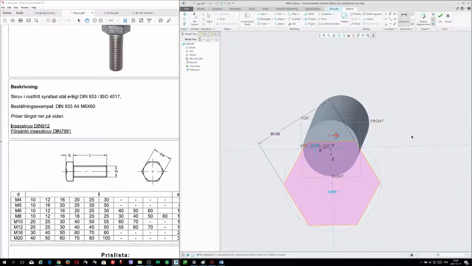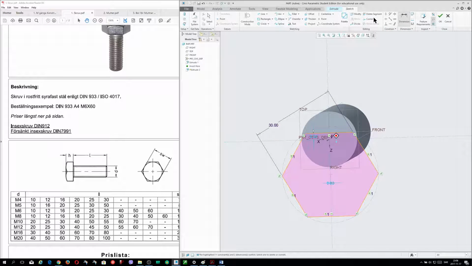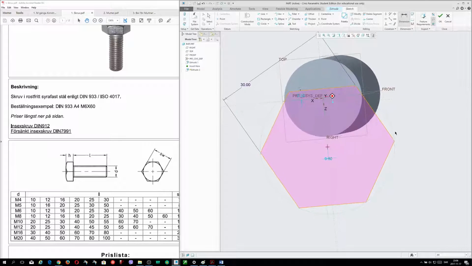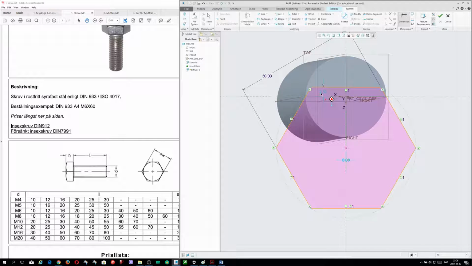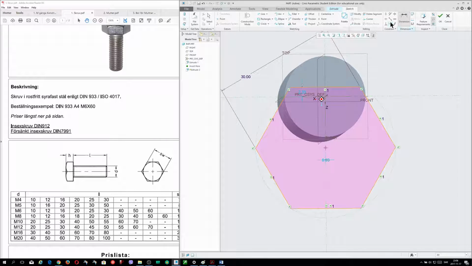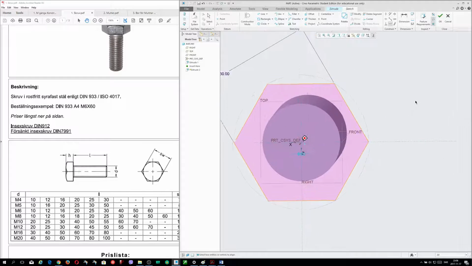Okay. Now, I must take the coincidence here and to the center line. Nothing happened. Again. Coincidence. This. Okay.